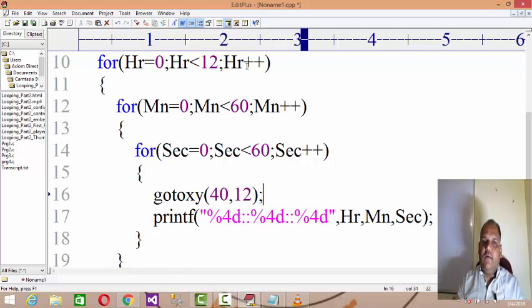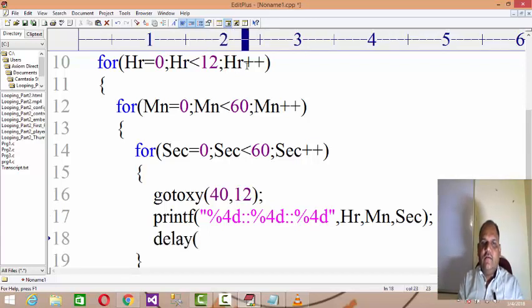You might be aware that on the monochrome screen I have 80 columns and 25 rows. So if I say gotoxy 40,12 means kindly locate the 40th column of the 12th row. This is the center of the screen, and then you print the hours, minutes, seconds, and then delay for